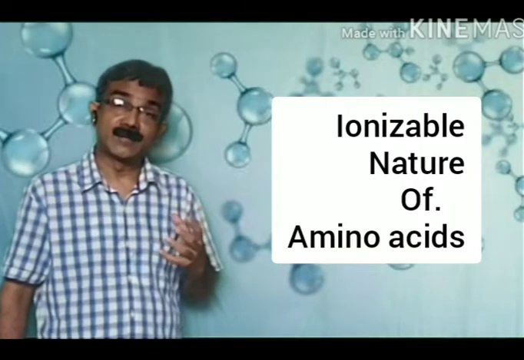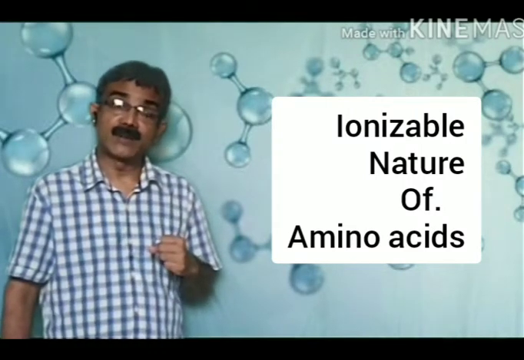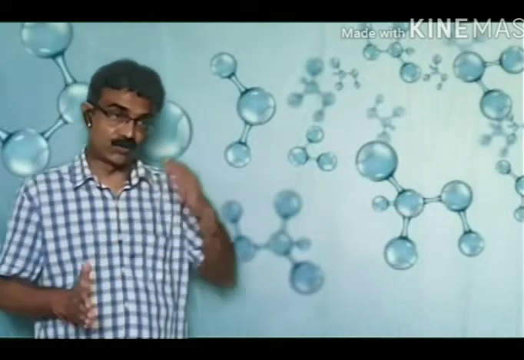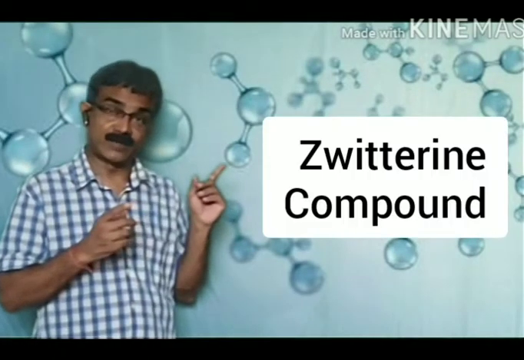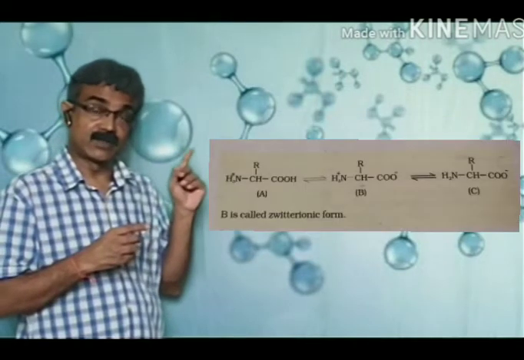Another important feature of amino acids that I would like to explain is the ionizable nature of amino acids. The ionizable nature of amino acids is a characteristic feature. When an amino acid ionizes from one form to another form, a zwitterion compound is formed, as you are observing in this chart or in this equation.